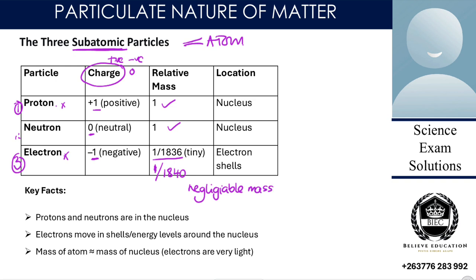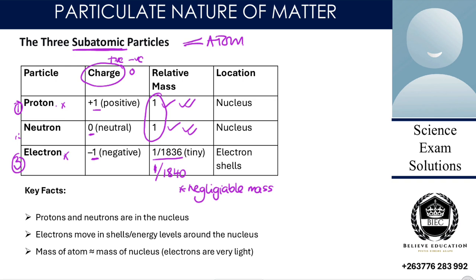In other words, it has negligible mass because we can't consider it when we are adding the other masses. So at the end of the day, the mass of the protons and the neutrons is the one that will be considered as the overall mass of our atom, which will be the relative atomic mass. So for the mass of the atom, we just add the protons and neutrons and we get the mass.